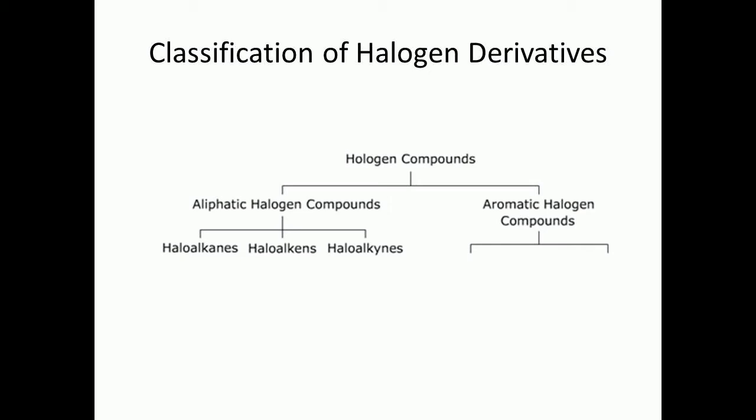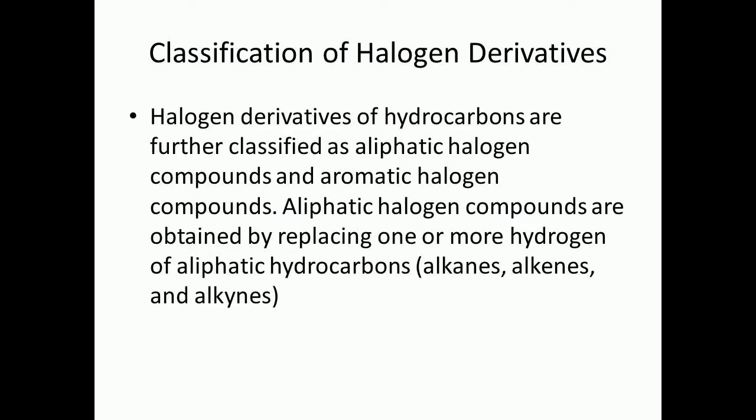Now you are quite aware of the term aliphatic. Aliphatic hydrocarbons are those which are straight chain, saturated or unsaturated, right? And aromatic are closed chain compounds. All right, we have done the types. What we are concerned with here, I will read it out once again.